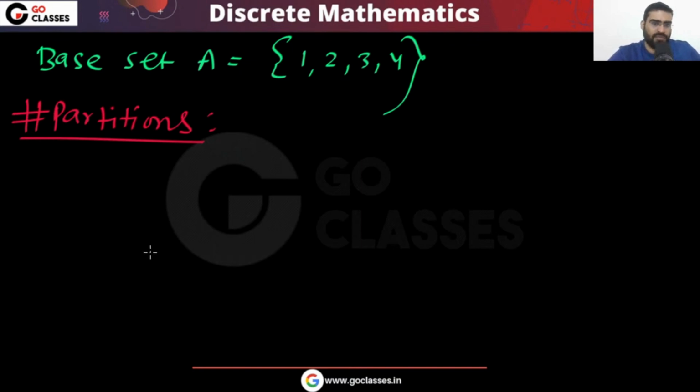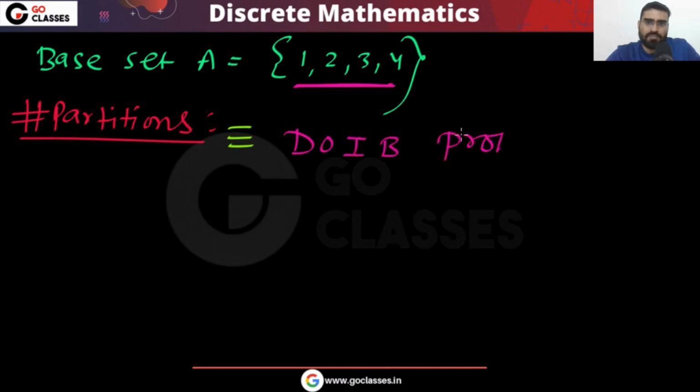The number of partitions you can find out, and that is equal to, let me tell you one more thing, basically it is a distinguishable objects identical boxes problem. This is a problem where you have distinguishable objects and identical boxes. Okay, it means your boxes are identical but your objects are distinguishable. So this is a DOIB problem. You can learn what is DOIB, IODB, DODB, and IOIB.